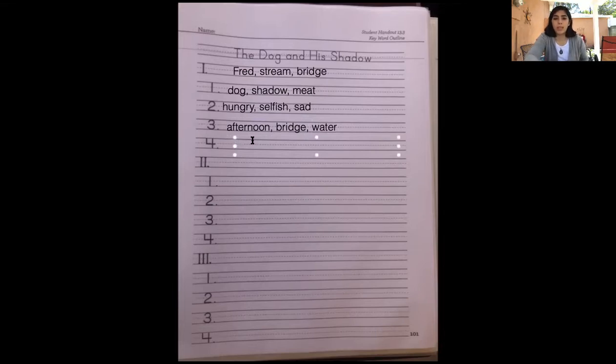Okay, and then the last one. It says, where do they live or where do they go? So we don't know where the dog lives, but maybe we can think of something. Maybe we can use our imagination. Where do you think the dog would live? It says, a hungry dog once found a large piece of juicy meat.